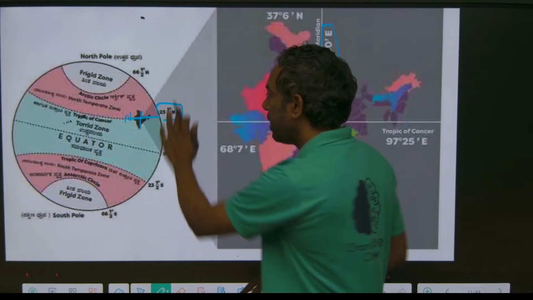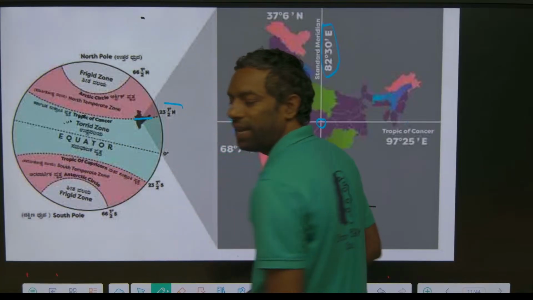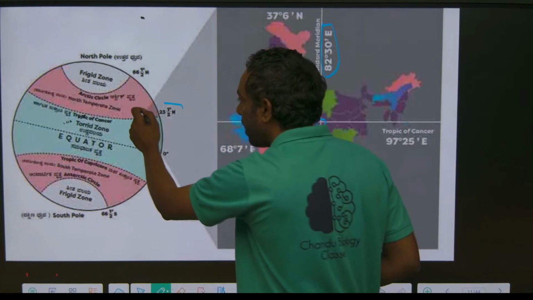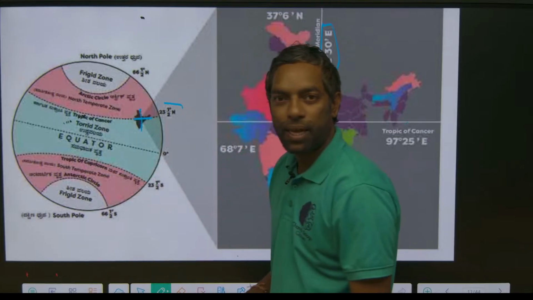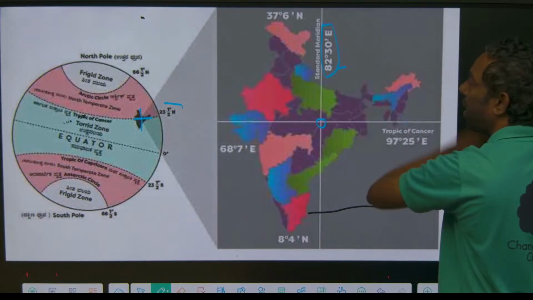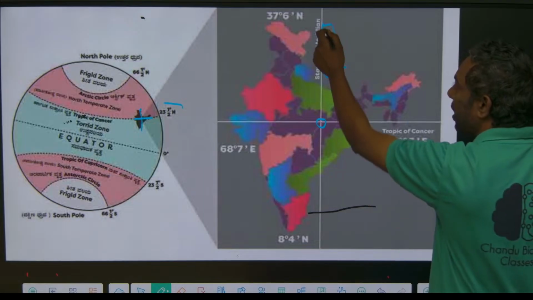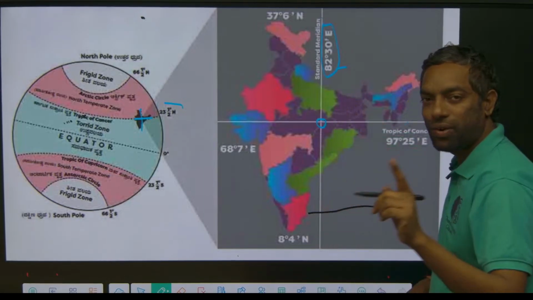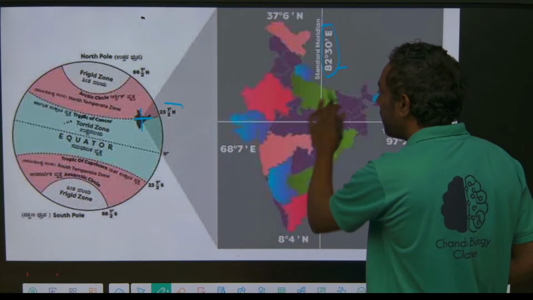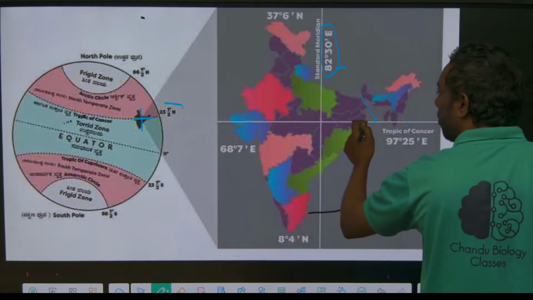This is where the Tropic of Cancer passes through the Indian states. If we cut into 4 equal parts, that creates 82 and a half east. This is longitude, 82 and a half east longitude. This is the Tropic of Cancer latitude. How many states does it cross?